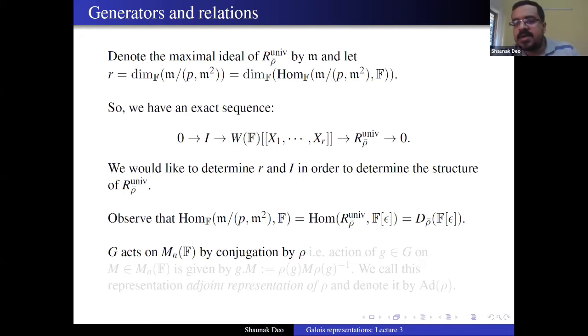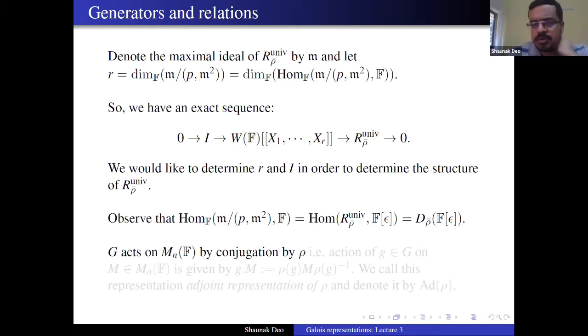You can also get the same vector space structure by using functorial properties of D rho bar, but everything is the same. So we will just suppress that and keep in mind that D rho bar F epsilon is a vector space, and the addition is given by just adding the epsilon parts of two deformations. Okay, so now we will compute the dimension of this D rho bar F epsilon. We will first study the deformations of rho bar to F epsilon.